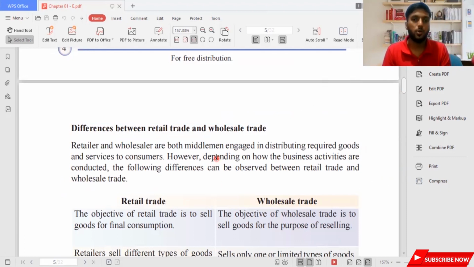As per your knowledge, you might know a retail trader is a person who sells the product for final consumption, whereas a wholesale trader is one who sells the products for reselling purposes. Retailers and wholesalers are both middlemen engaged in distributing goods and services to consumers. So what is this middleman?